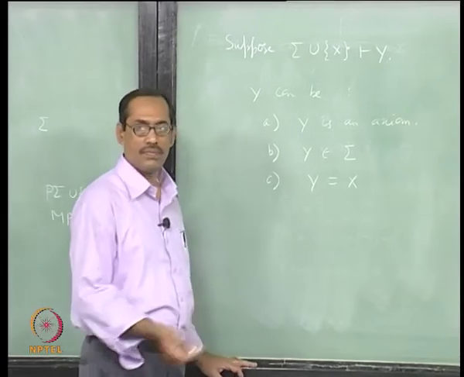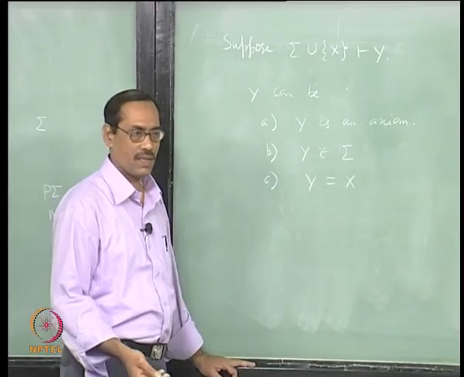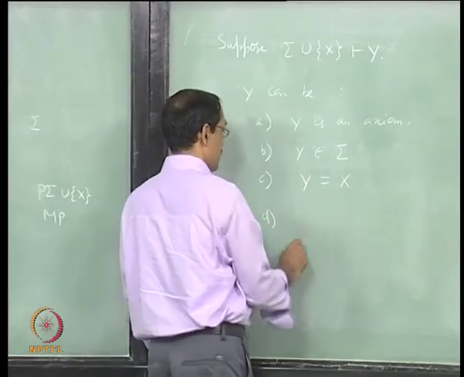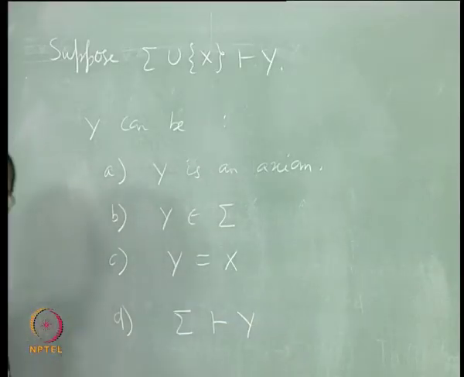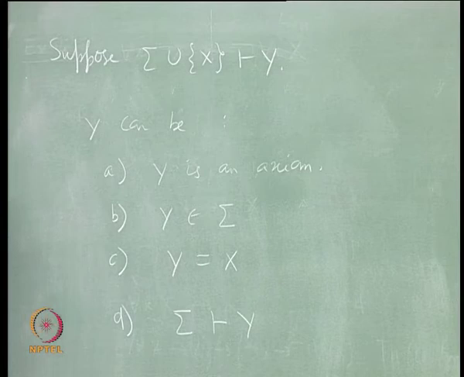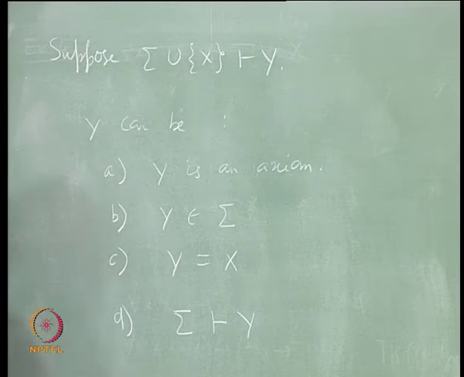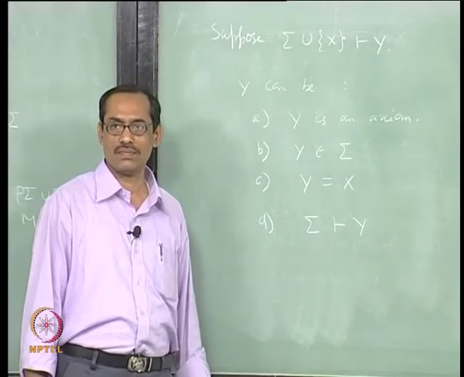So, there is a proof of y, that is what it says. Let us take a simpler case first: there is a proof of sigma entails y where x has never been used.